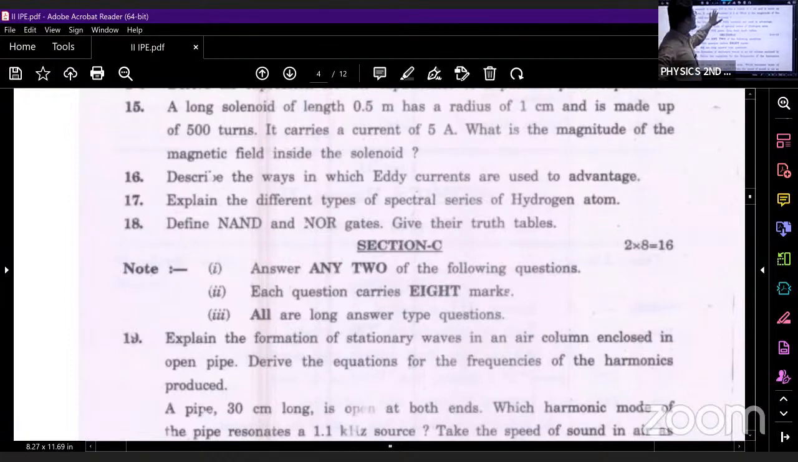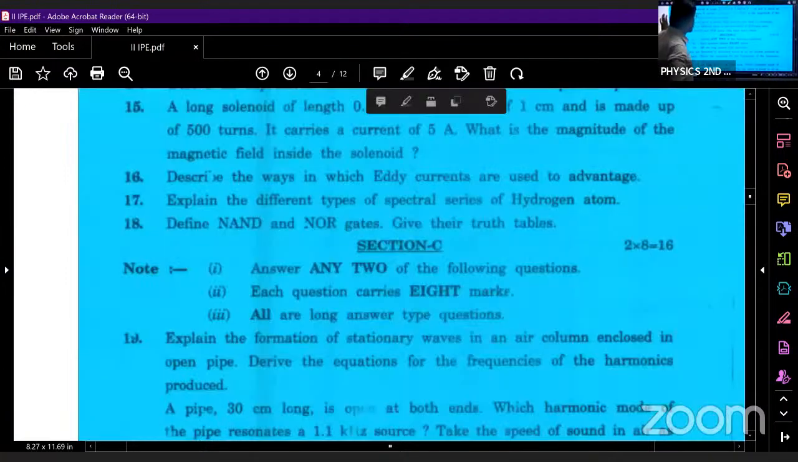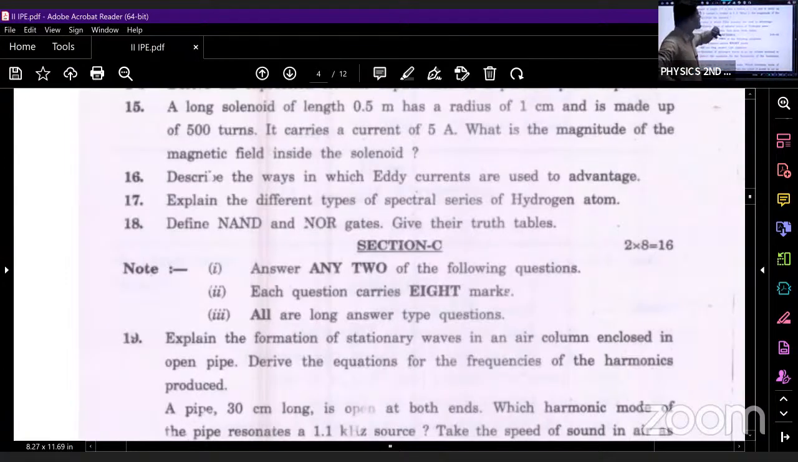He is telling that there is a long solenoid of length 0.5 meter, and the radius is 1 centimeter, and it is made up of 500 turns, and it carries 5 amperes current. He is asking you to determine the magnetic field inside the solenoid. So this question is also finished.